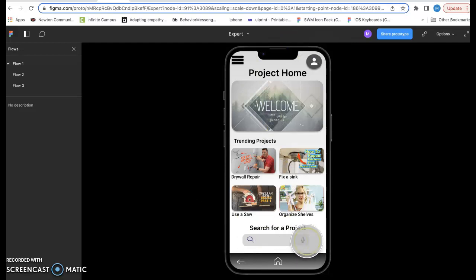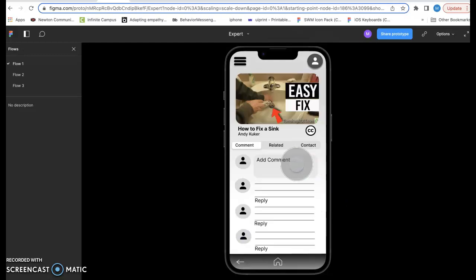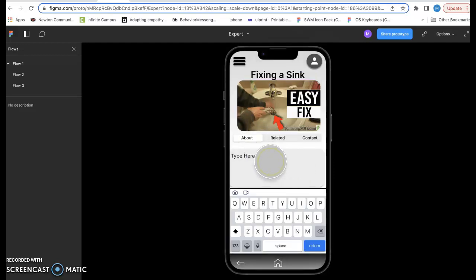From there they can either search for the project or it might be up here. Let's say it's fix a sink. When they get to that, they can watch a video that will teach them how to fix a sink. What's nice though is they also have this comment section, very similar to YouTube. The only difference is for this comment section, you will be talking about how did your project go. You could type in how it went, or you could ask questions.